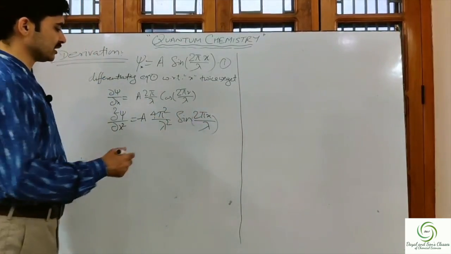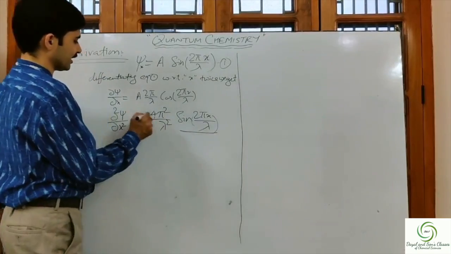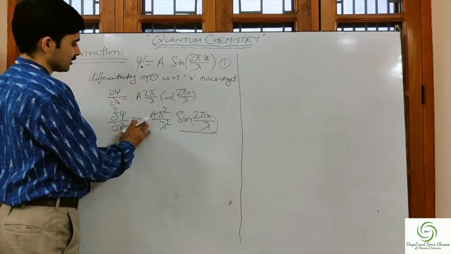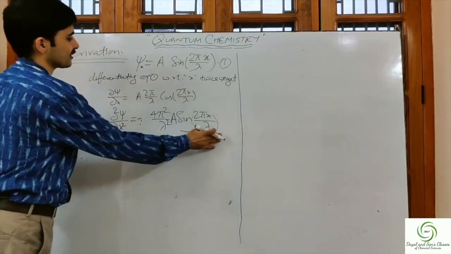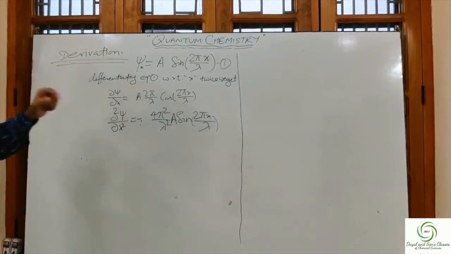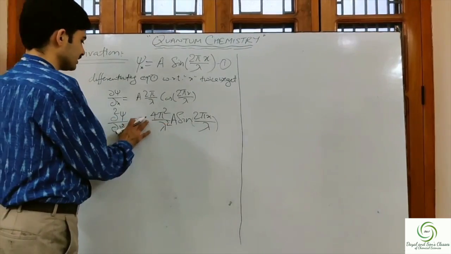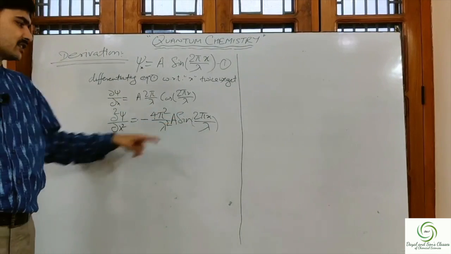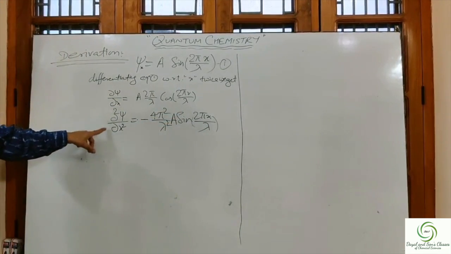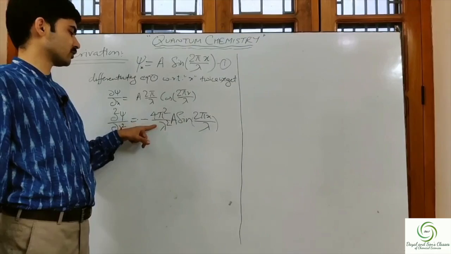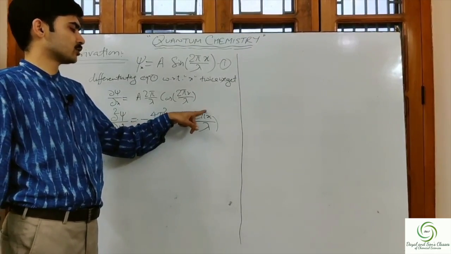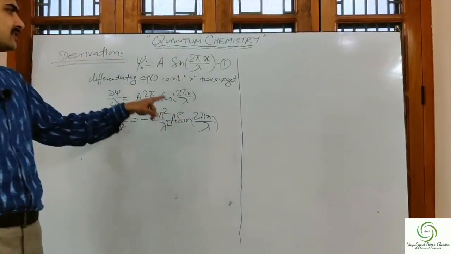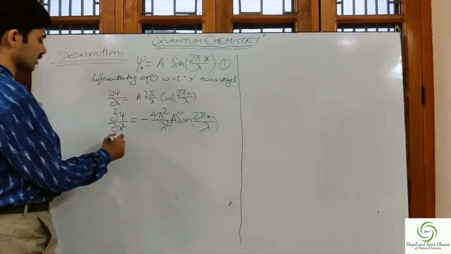Now I can rearrange this equation in this form also. Del square psi by del x square is equal to minus 4 pi square upon lambda square into a sine 2 pi x upon lambda. Now this a sine 2 pi x by lambda is from equation 1, it is psi. So what do we get?